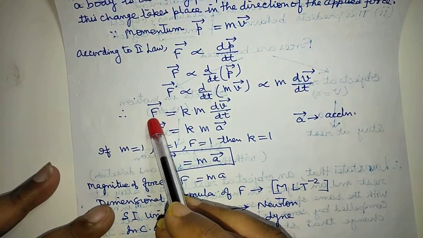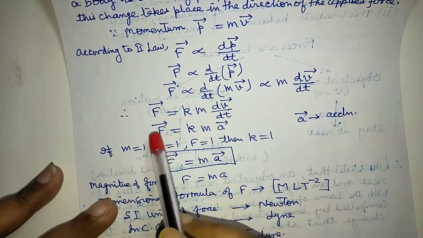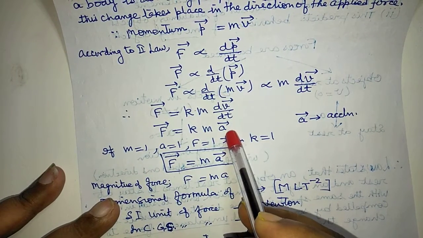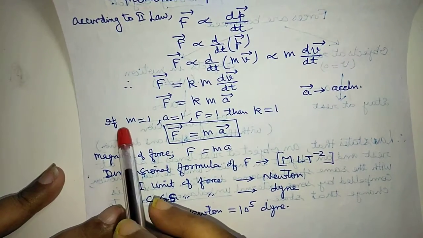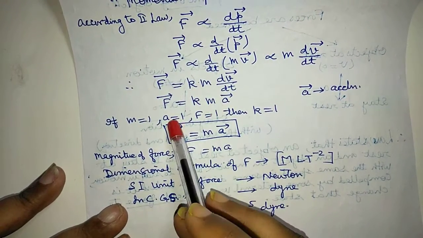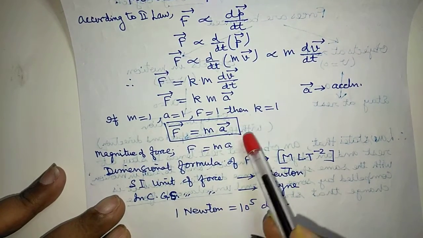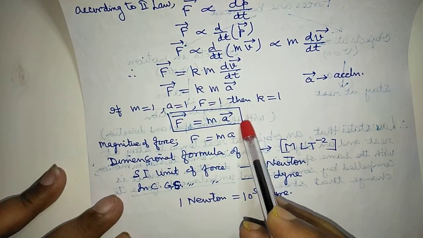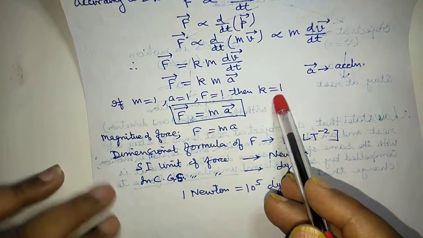So F is equal to constant k, m dv by dt. F is k m, this is acceleration a, so F is k m a. Now if m is 1, a is 1 and F is 1, then k will also be 1. In that situation, F is m into a. Remember, this is mathematical form of the Newton's second law of motion.